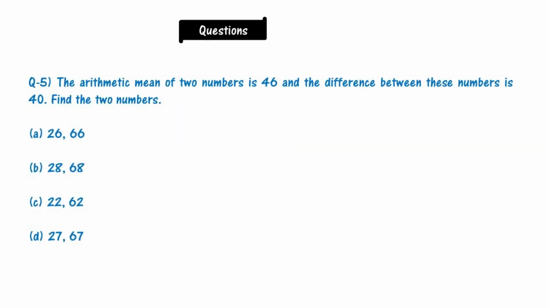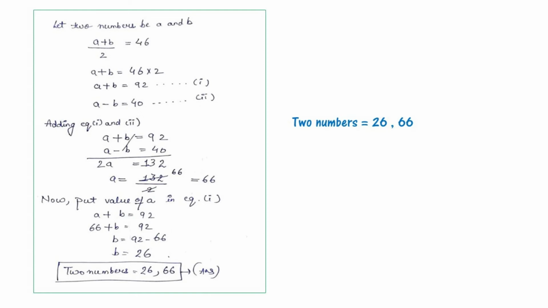Now comes question number 5. The arithmetic mean of two numbers is 46 and the difference between these numbers is 40. Find the two numbers. Options are 26, 66; 28, 68; 22, 62; 27, 67. Please solve this question. Now let the two numbers be a and b. a plus b divided by 2 is equal to 46. Now a plus b, after cross multiplying, 2 will come. 46 multiplied by 2, that will be a plus b is equal to 92, that is the first equation.